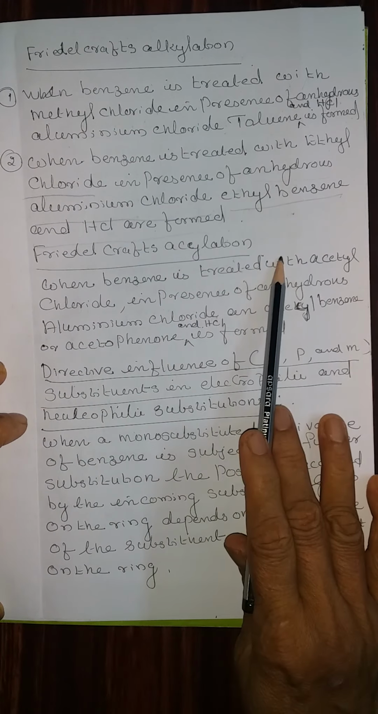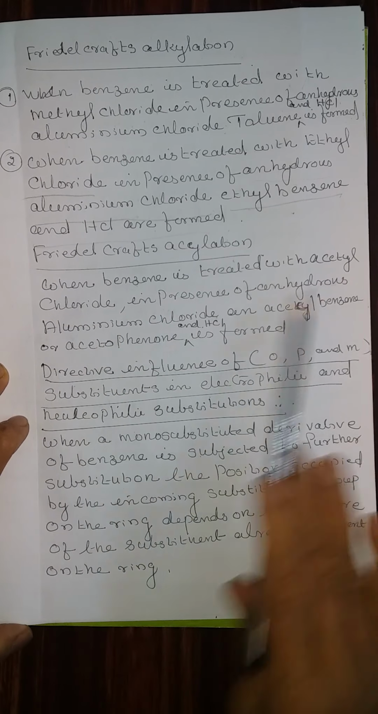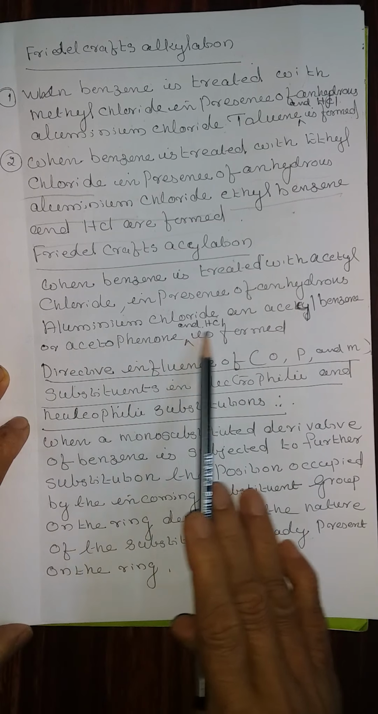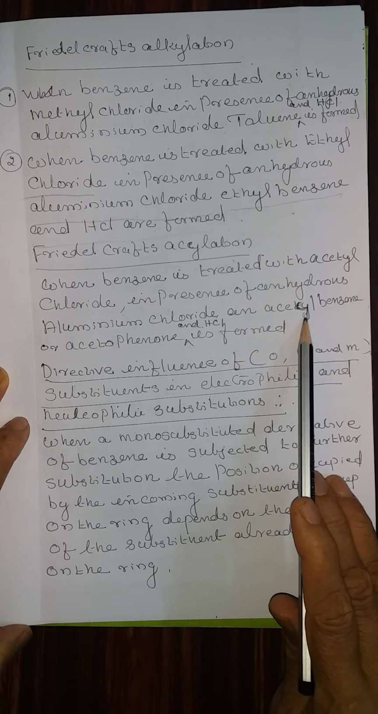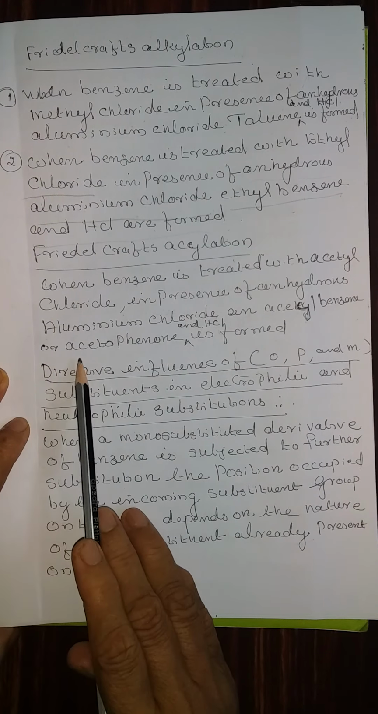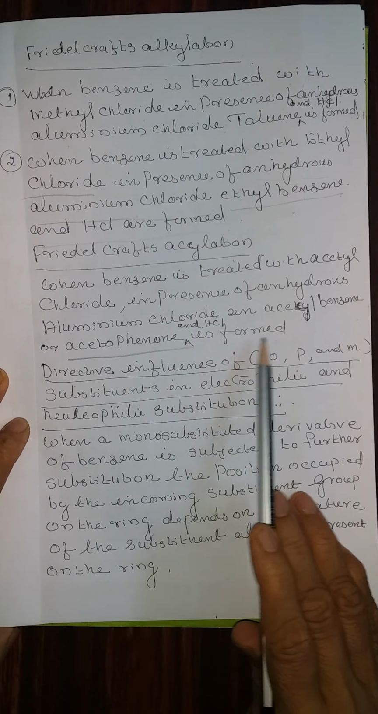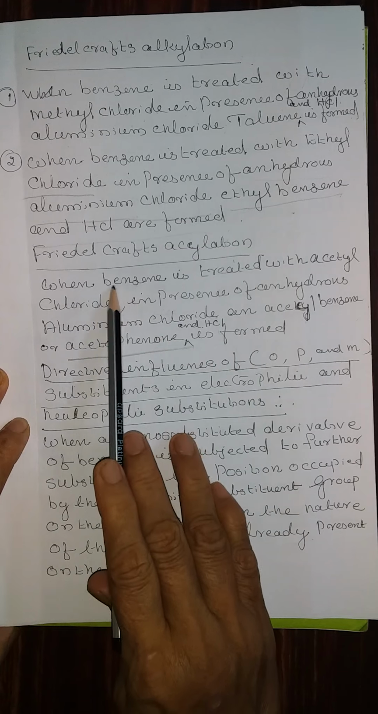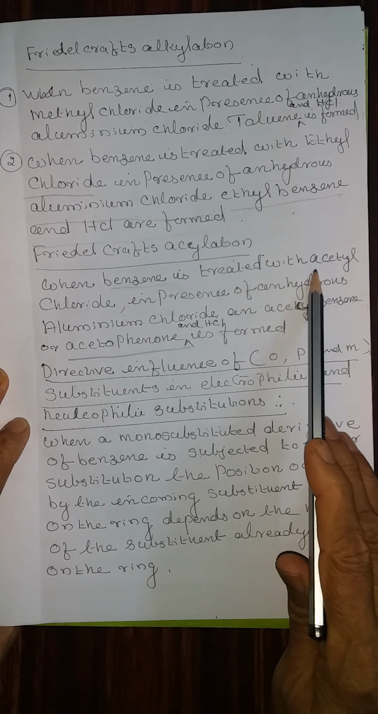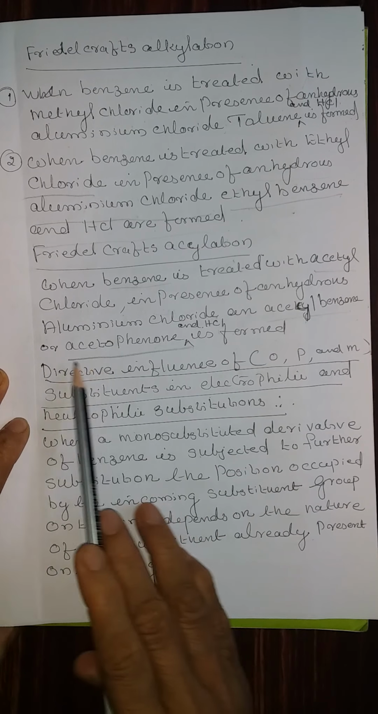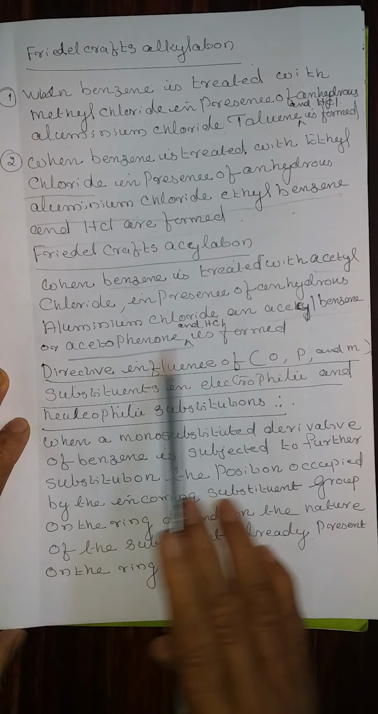Friedel-Crafts acylation. When benzene is treated with acetyl chloride in presence of anhydrous aluminum chloride, acetyl benzene or acetophenone and hydrogen chloride are formed. You must know the formula of benzene, acetyl chloride and acetyl benzene or acetophenone. Write the equation.